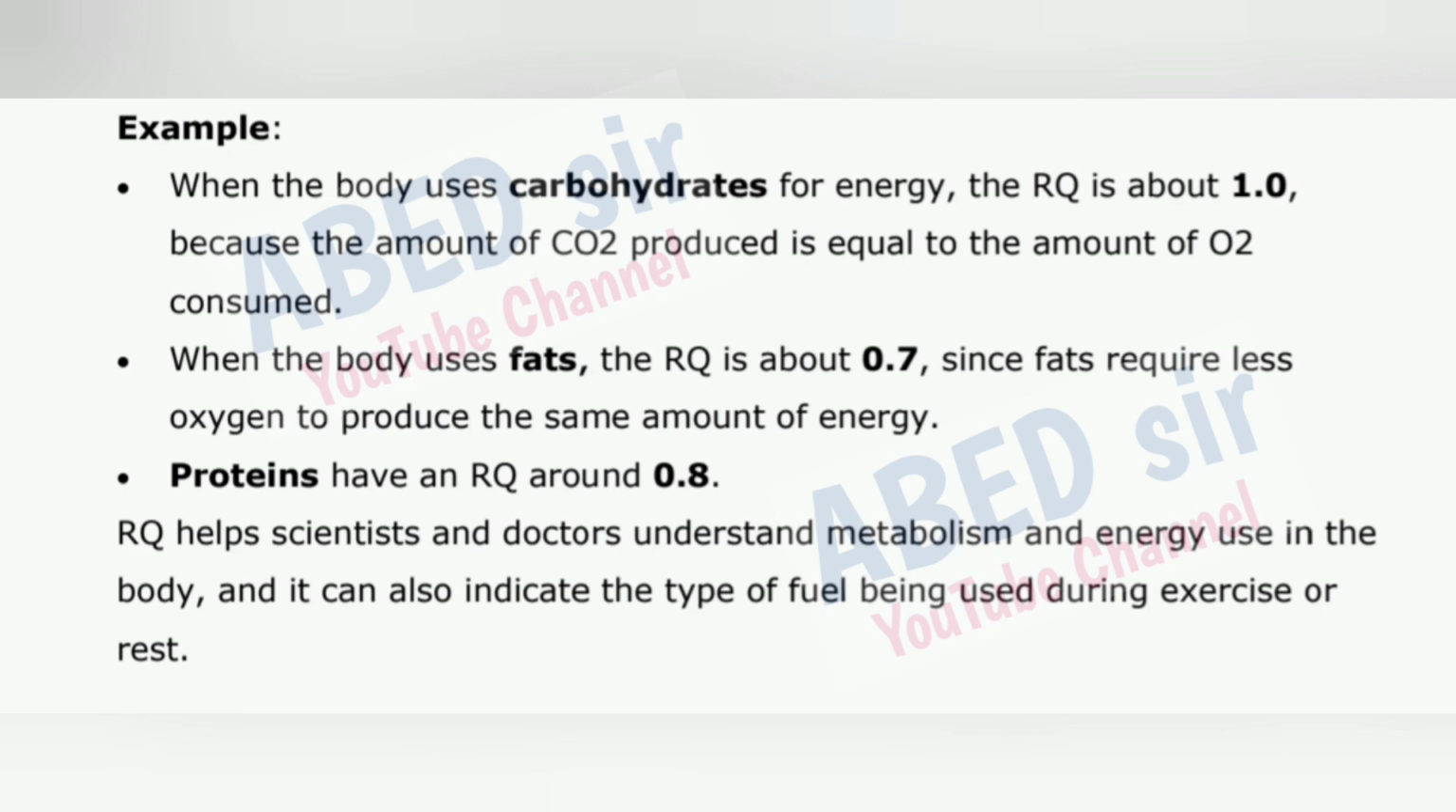Example: when the body uses carbohydrates for energy, the RQ is about 1.0 because the amount of CO2 produced is equal to the amount of O2 consumed. When the body uses fats, the RQ is about 0.7 since fats require less oxygen to produce the same amount of energy. Proteins have an RQ around 0.8. RQ helps scientists and doctors understand metabolism and energy use in the body, and it can also indicate the type of fuel being used during exercise or rest.